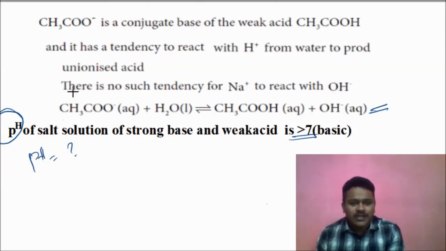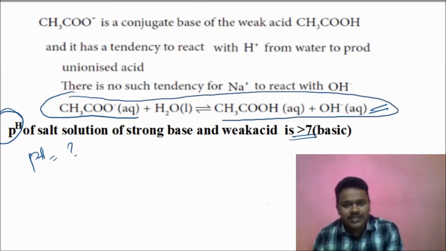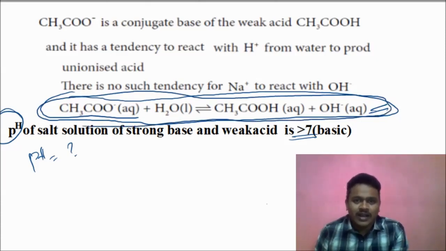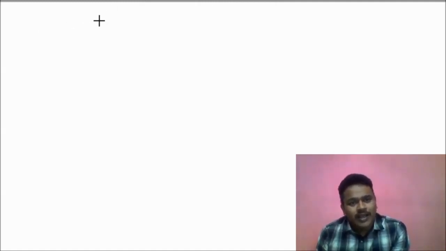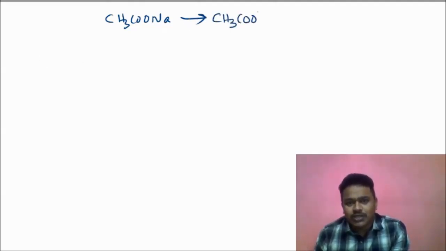But how did we get this equation? I will talk in terms of equations. It is not given in the textbook, but in an easy way I will explain how to get the equation clearly. See, what is the salt we are talking about? The salt is CH3COONa. A salt is completely dissociated, so we choose a single arrow: CH3COO minus plus Na plus.